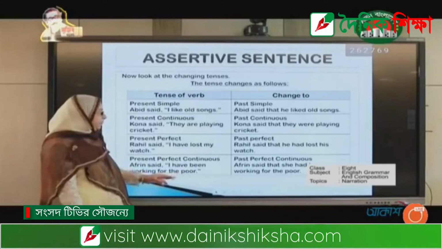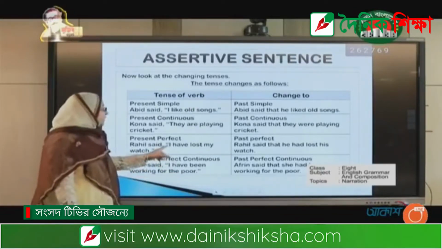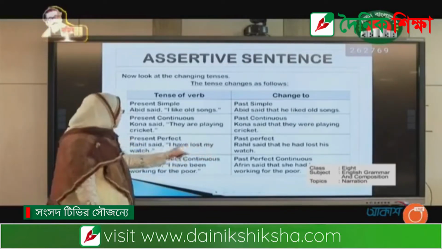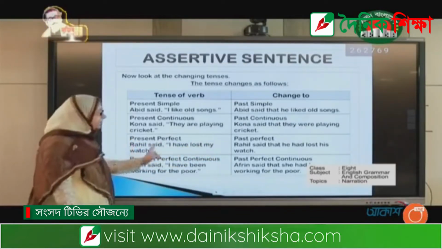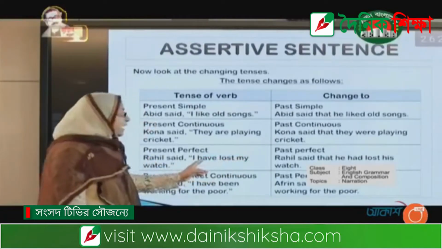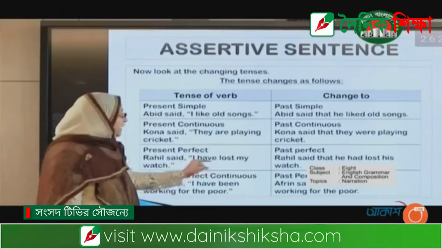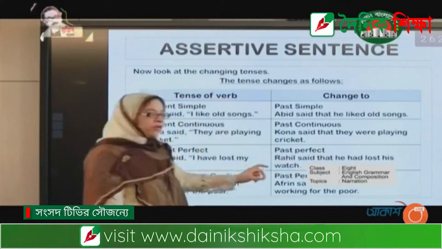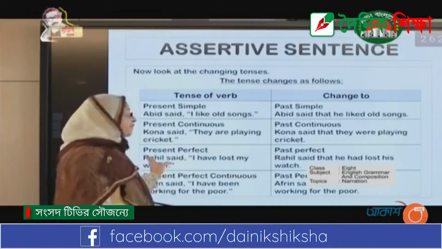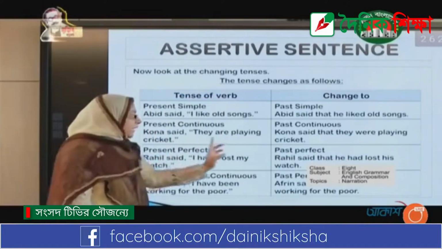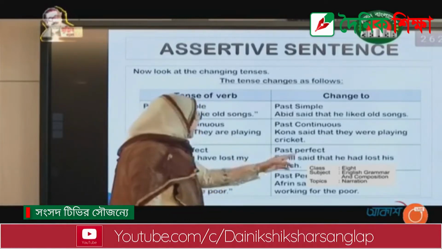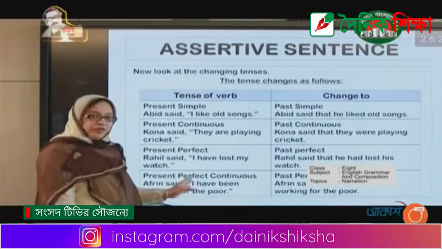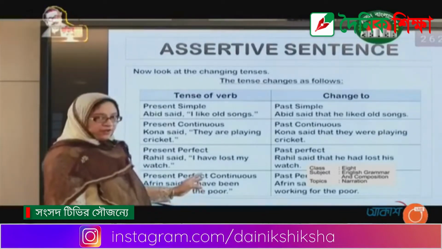Look at the example. Here I changes with Rahil and turns into he, and have turned into had, and my turns into his, because it shows the third person Rahil. The present perfect continuous form turns into past perfect continuous form.